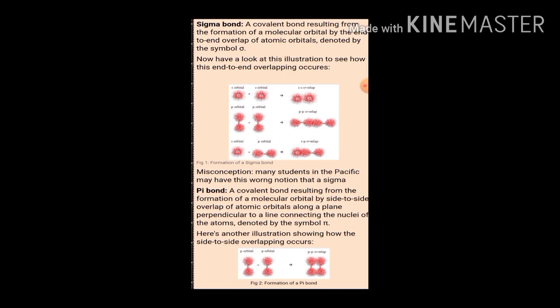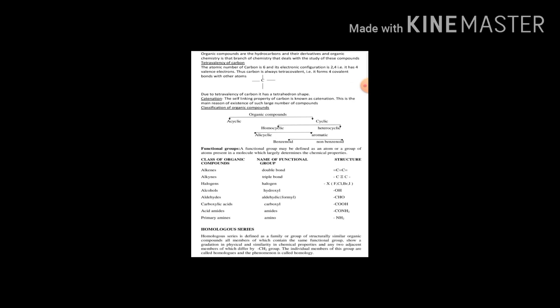So next we are going to study the classification of organic compounds. Whatever the organic compounds are, they are basically classified into two types. First is acyclic compound and second one is cyclic compound.